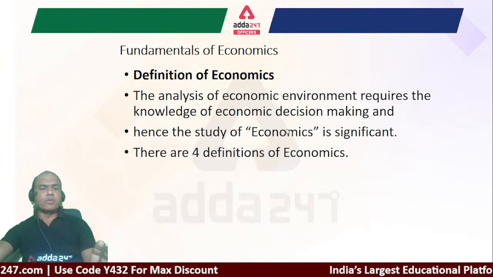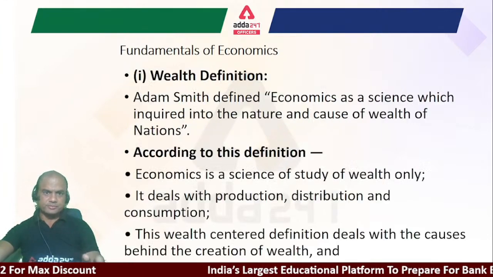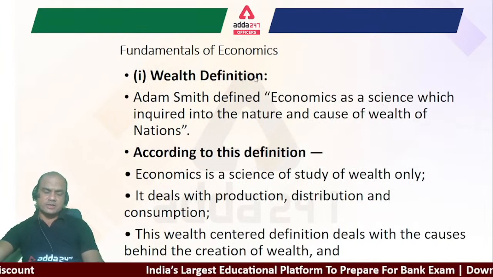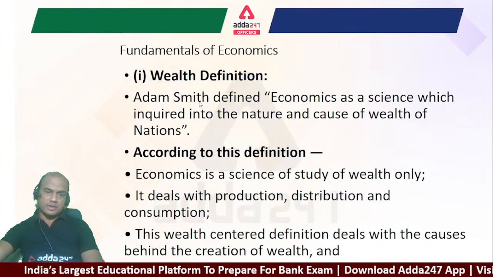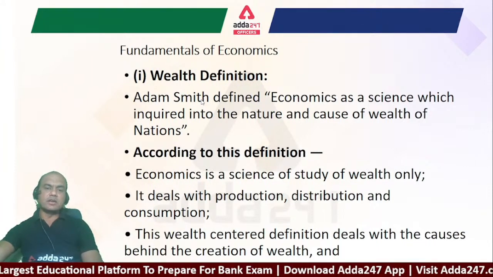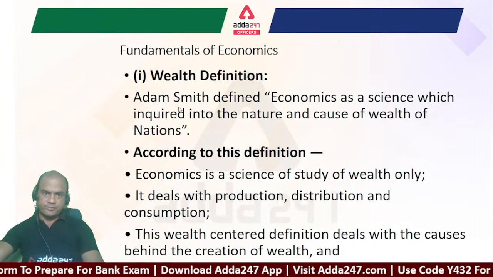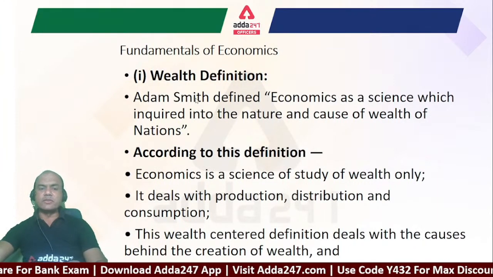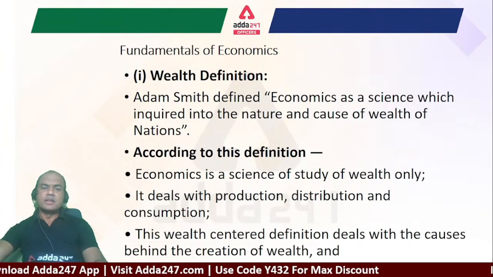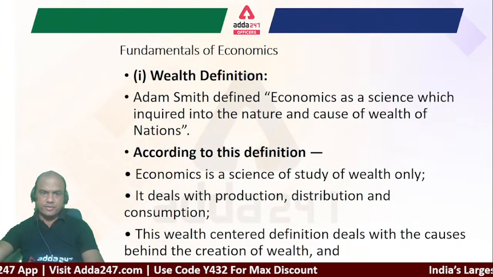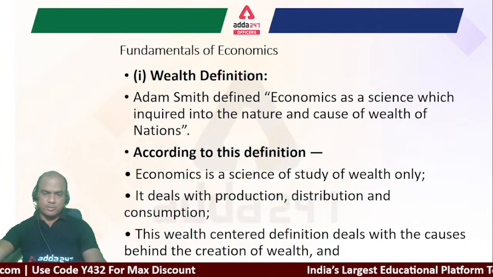So there are 4 definitions now. Which are the 4 definitions? Let's see one by one. First is the wealth definition. Now the wealth definition was given by Adam Smith. Now, who is Adam Smith? There's hardly any person in economics who doesn't know Adam Smith. He is considered the father of modern economics, right? Because he has given so many important points in his book Wealth of Nations. I would always suggest you read it when you have spare time, not now.